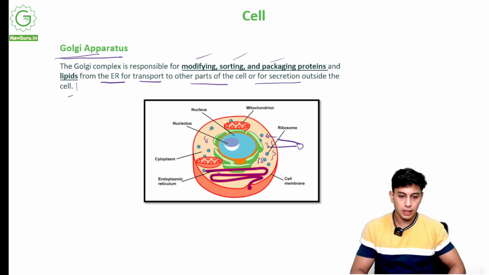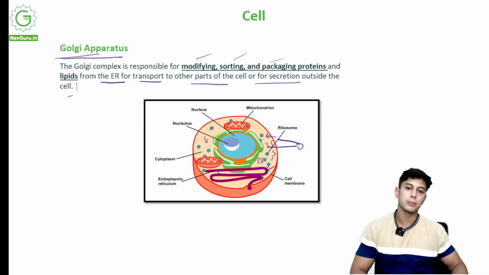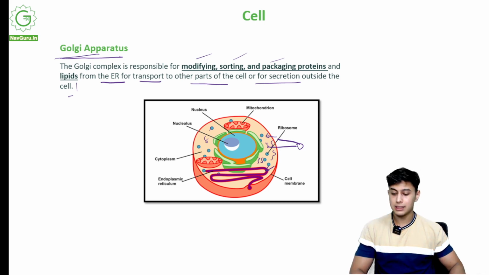So everything that is synthesized in the endoplasmic reticulum will be transported via the Golgi apparatus. It will be modifying, sorting out and packaging proteins. Like this is supposed to be thrown out of the cell, this is supposed to be taken in by this organelle. All this will be done by the Golgi apparatus.